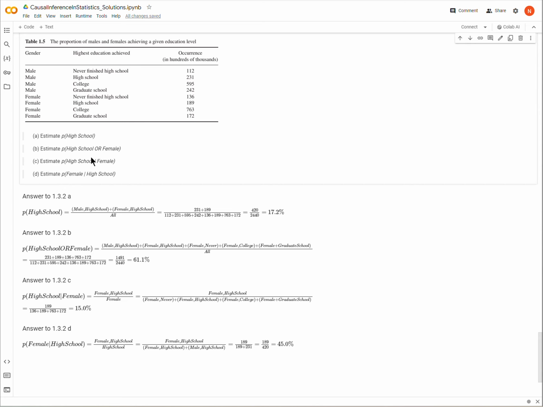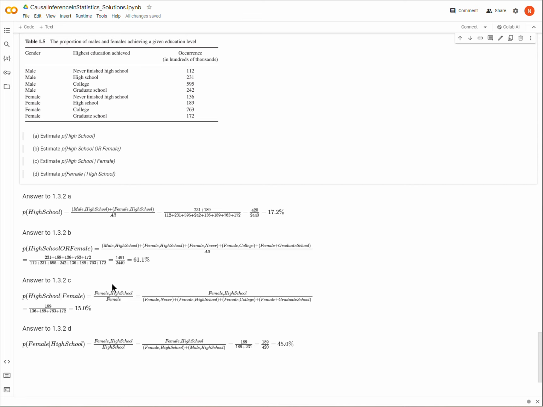One is to use the definition of conditional probability: the conditional probability of A given B, so maybe high school is A and female is B, is the probability of A and B divided by the probability of B. But we're not really using probabilities here, we're using counts. So we can take the number of occurrences of A and B happening together divided by the occurrences of B. That's the definition of conditional probability.